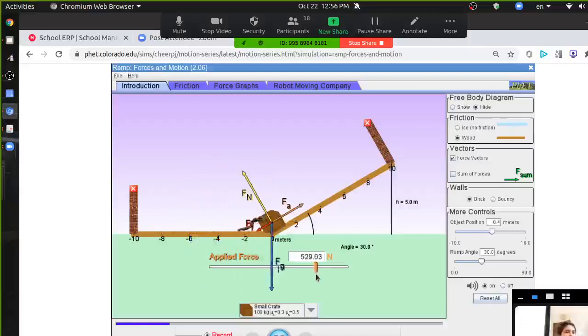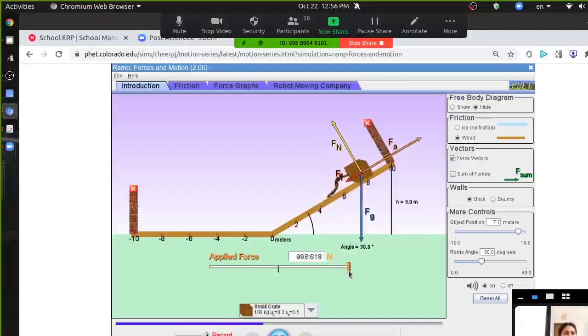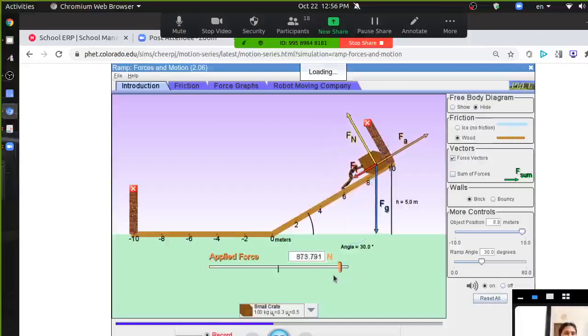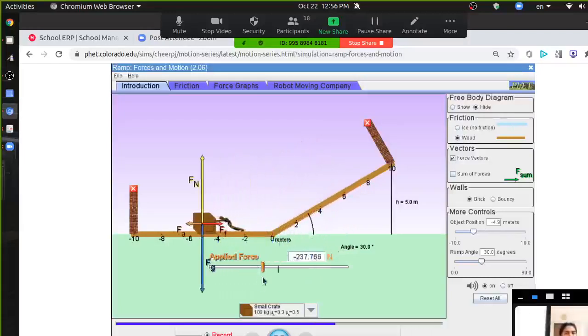Now to climb it up, you need more force. See, he slowed down. I need to apply more force to make him move. We'll come back to these animations later on when we study. नीचे आया. Now he'll speed up.